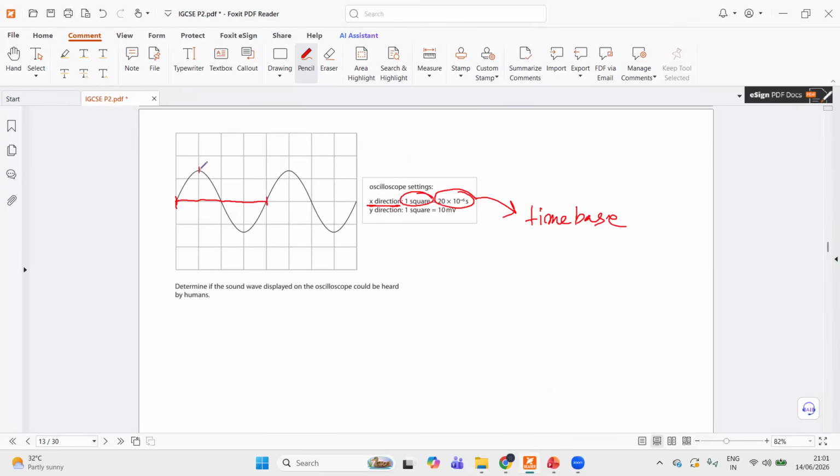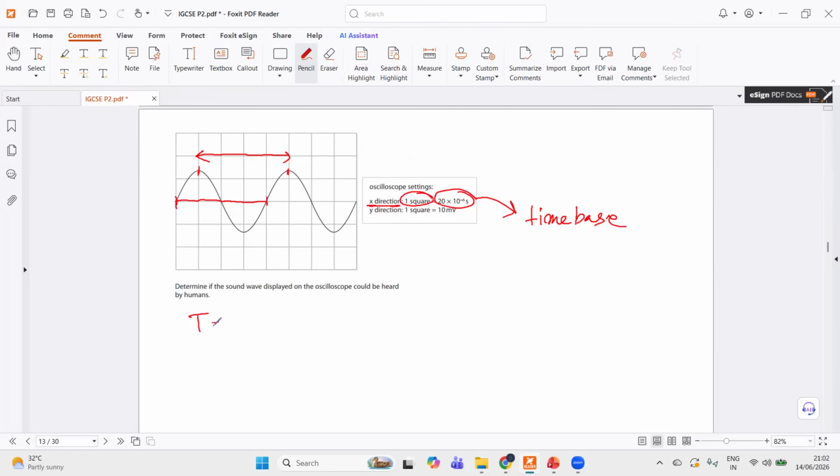I could have also started from here. And if I start from here, I end over here. This is a cosine curve. And again, 1, 2, 3, 4. So in either case, 4 squares represent one complete cycle.